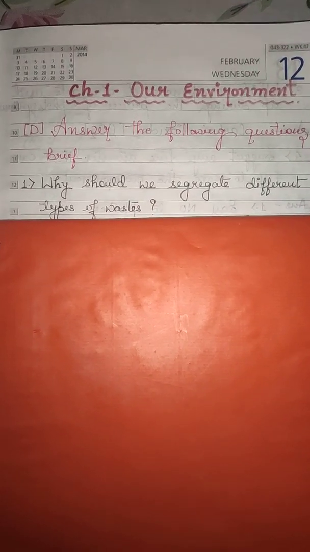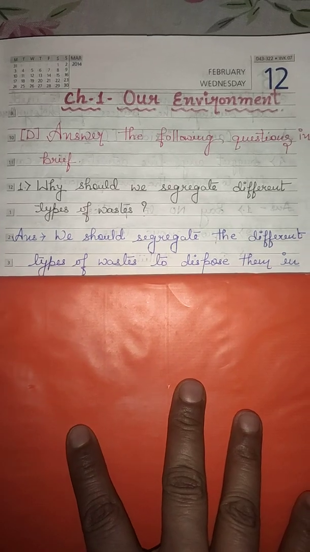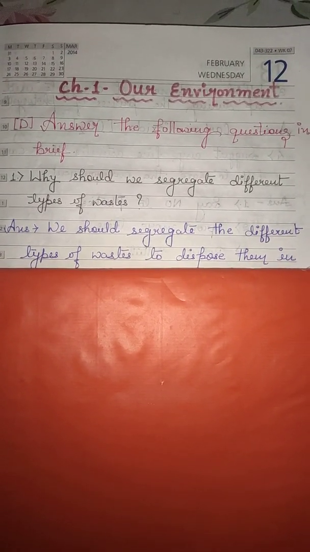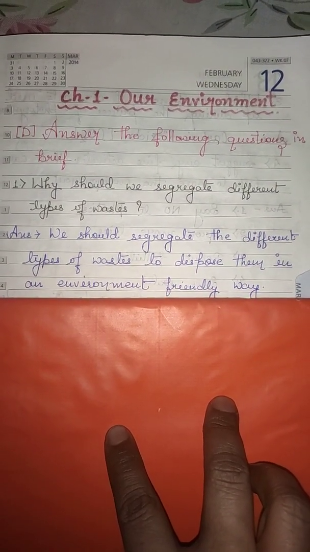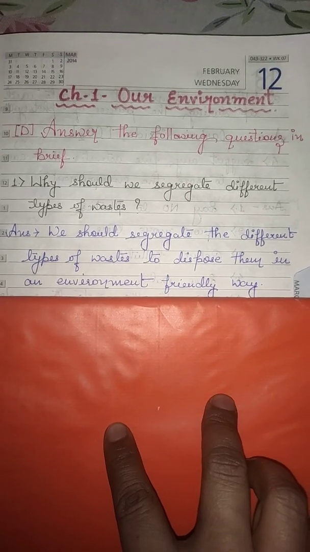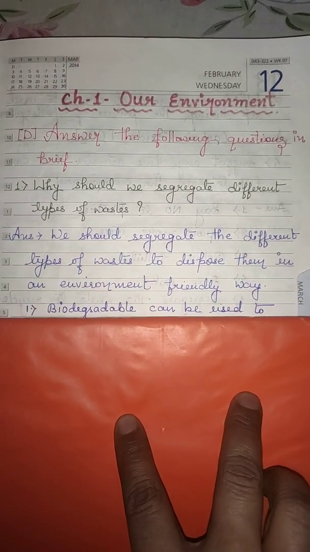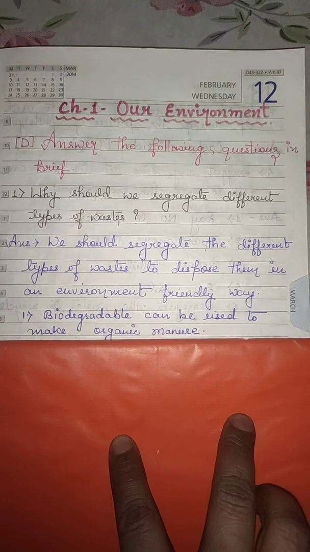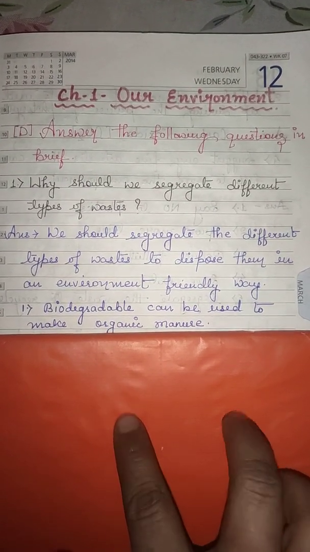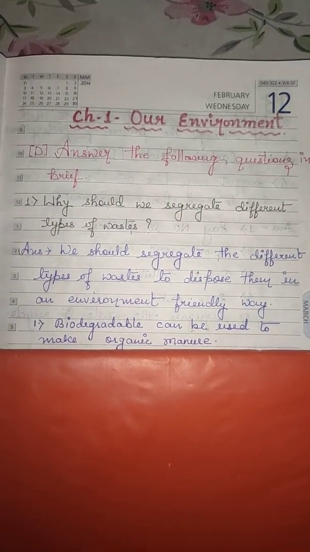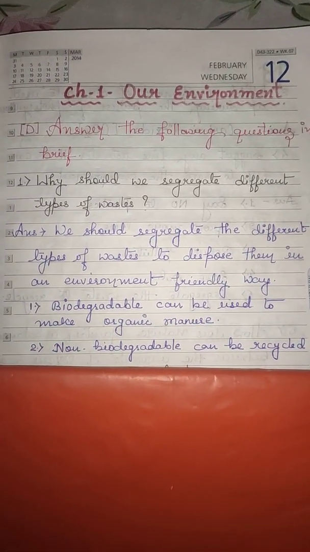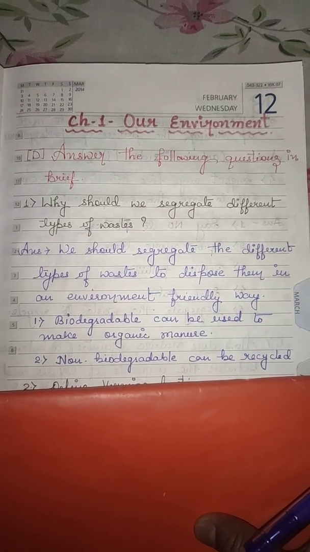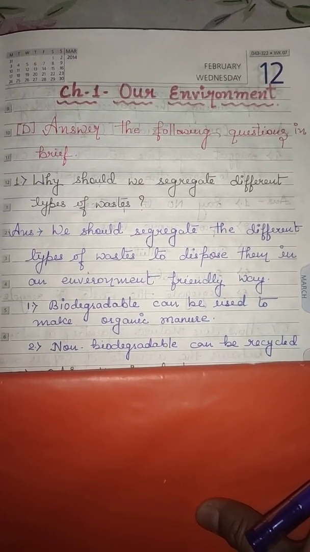Now, what will be the answer? Answer is, we should segregate the different types of waste to dispose them in an environment friendly way. Okay. Now, what are the reasons behind it? First, after segregation, the biodegradable can be used to make organic manure, whereas the non-biodegradable can be recycled and can be reused. Clear to you?